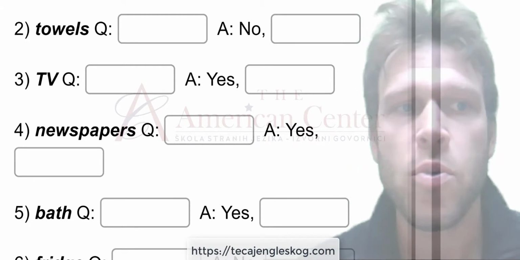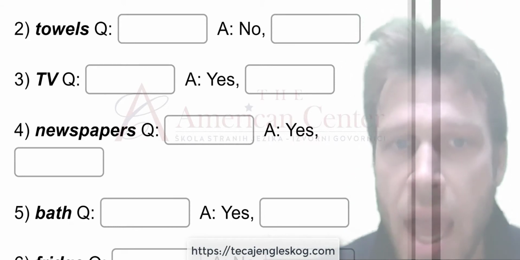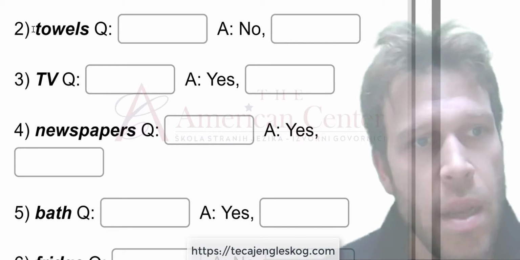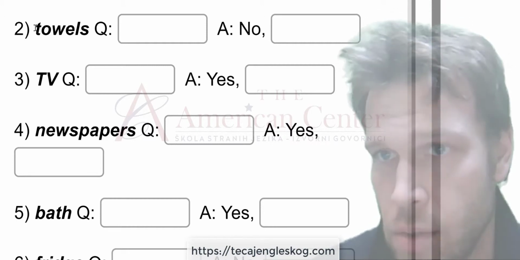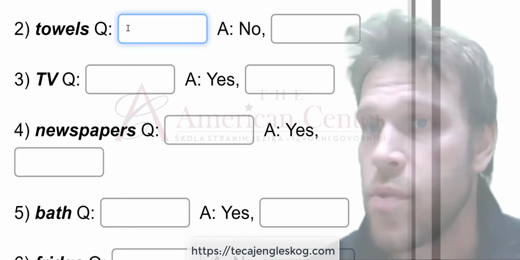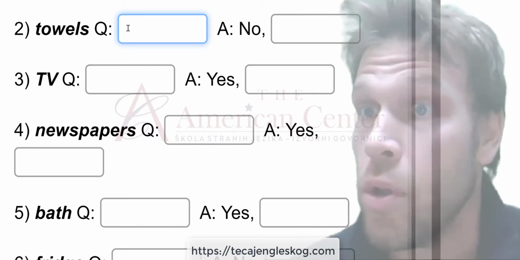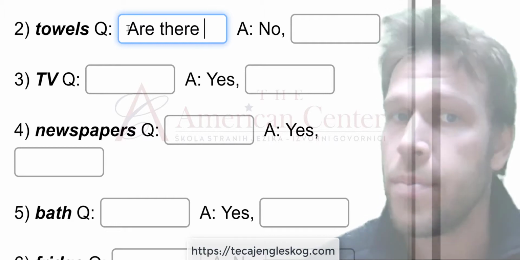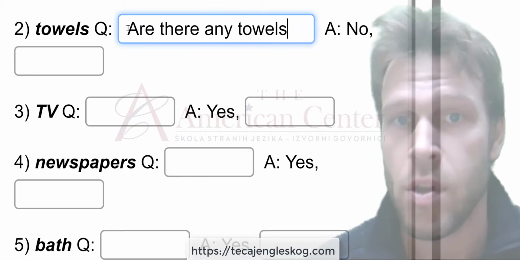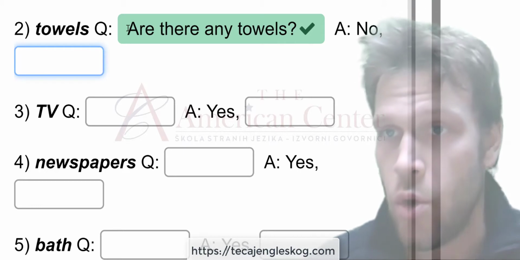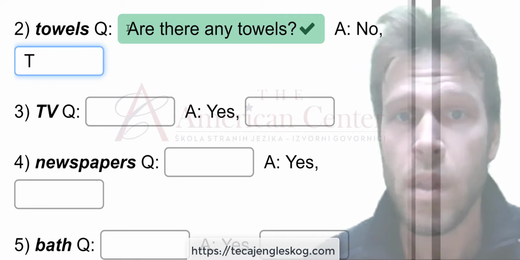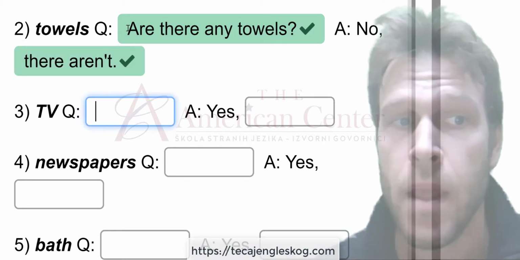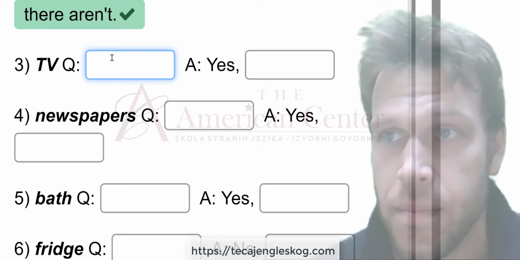In this exercise, we will be forming the question and giving the answer. So we have the noun. In number 2, the noun is towels. Now, towels, of course, is plural and countable. So, are there any towels? Question mark. No, there aren't.